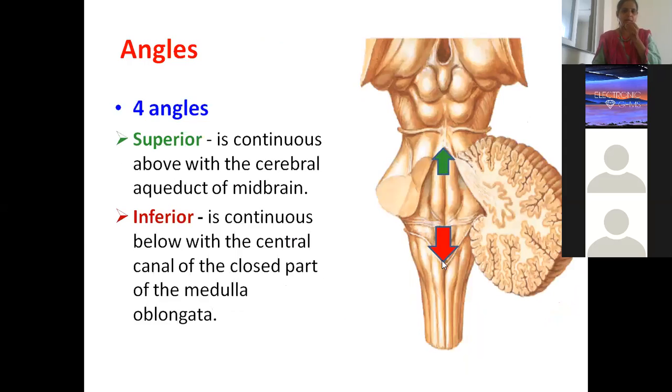Then we have two angles in the fourth ventricle: the superior angle above and the inferior angle below. The superior angle is in continuation above with the cerebral aqueduct of the midbrain. The inferior angle is in continuation below with the central canal of the closed part of the medulla oblongata.